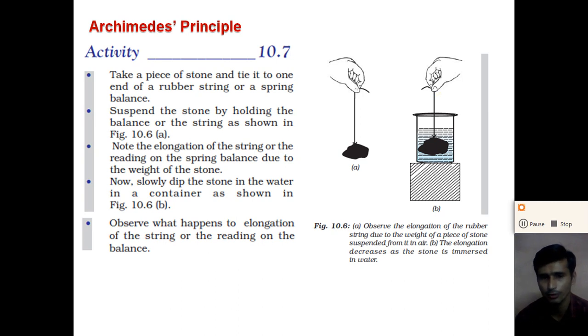Here you observe that when the stone is slowly dipped in the water, the length of the rubber string decreases due to the buoyant force. Due to the buoyant force exerted on the stone, the net force on the stone decreases, so the length of the rubber string decreases, or we can say the reading on the spring balance also decreases.